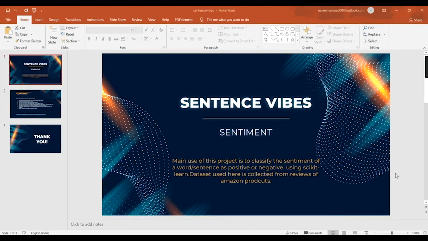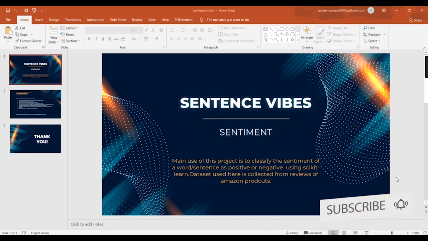Coming to today's topic, we'll be discussing a machine learning project named Sentence Vibes. In this project, we'll be finding the sentiment of a sentence. For example, we can say "Perfect e-learning is the best platform to learn Python, machine learning, and data structures." It's a positive sentence. And suppose the statement is "I don't like this book." It's not so interesting. It's a negative sentence. So we'll be classifying the sentiment of a sentence in this project.